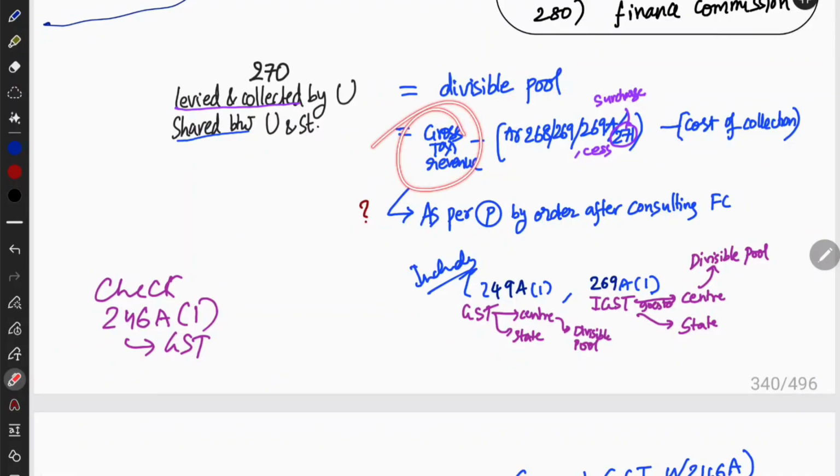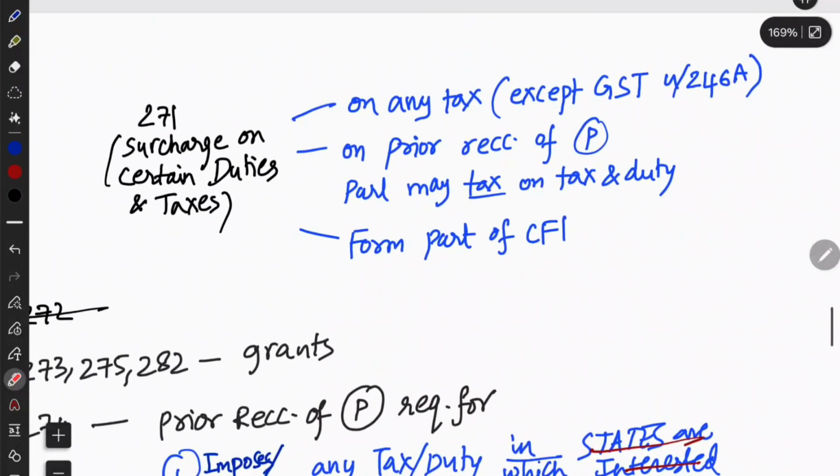All of them will go to the gross tax revenue. Whatever is already given to the state will not be part of this gross tax revenue, of course. And surcharges and cess are also not part of gross tax revenue. Fine. And then we have Article 271.